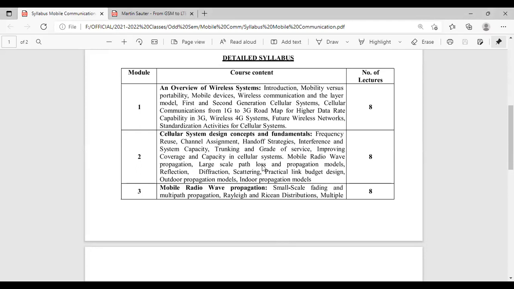So today we are going to see the mobile radio wave propagation in large scale path loss and propagation models. So we have to study here some propagation models. Before that, we have to go through some basics of wave propagation. Okay, so let me share the PPT.